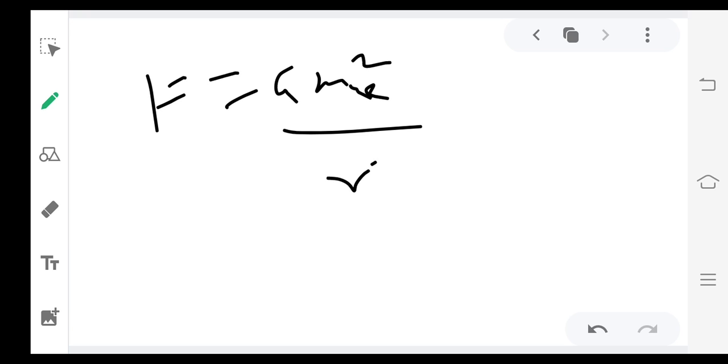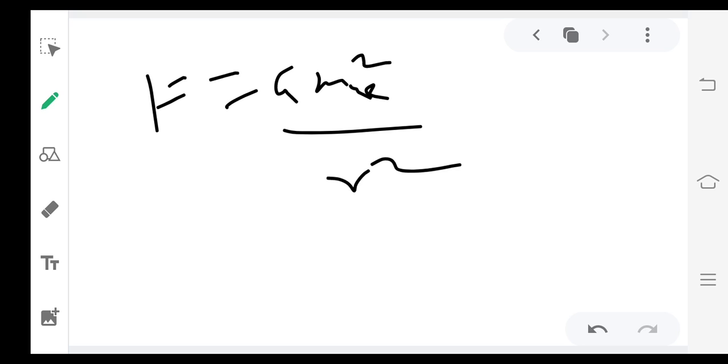Or we can say that the force between two electrons is F equal to G me square upon r square, where me is the mass of the electron. How is it m square?